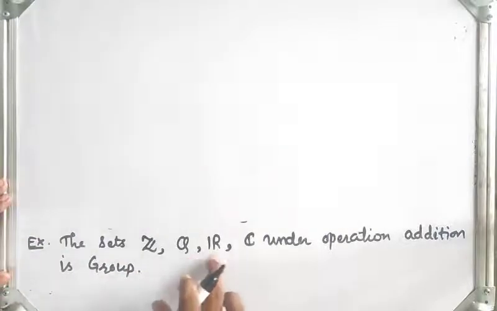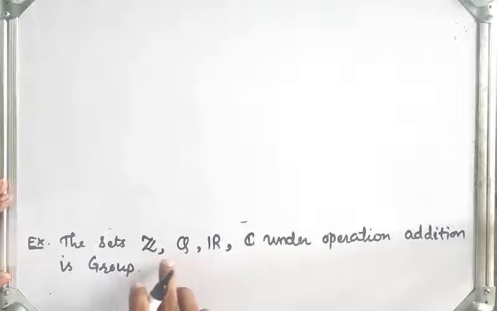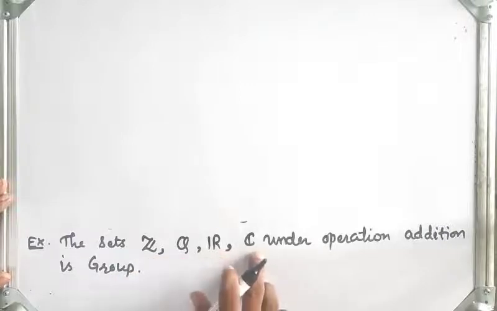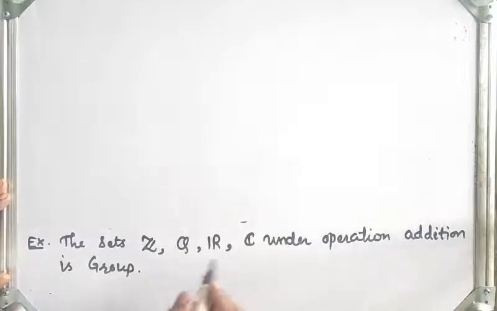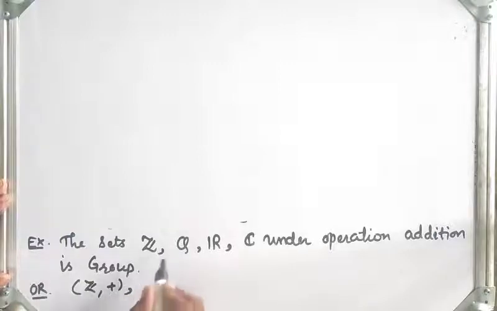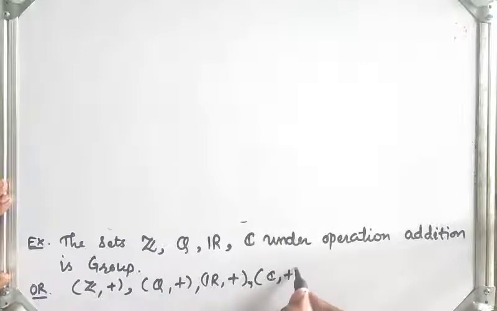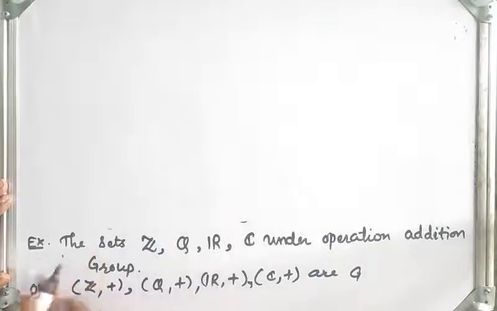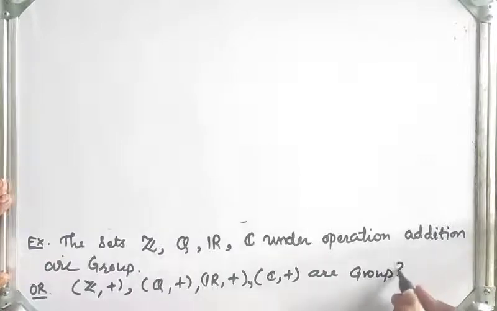Here Z, Q, R and C are the set of integers, rational, real and complex numbers under operation addition. Now we write it in another form. So Z under binary operation addition, this is our statement. Z under addition, Q under addition, set of real numbers under addition, set of complex numbers under addition are groups.